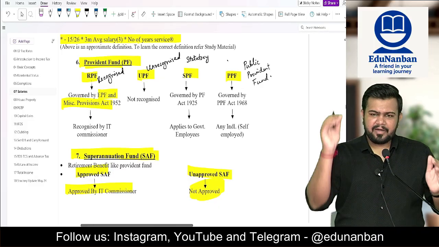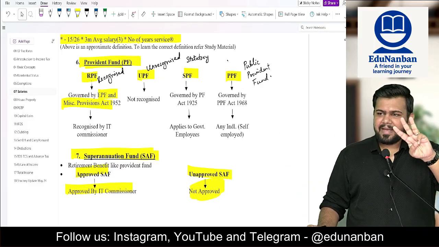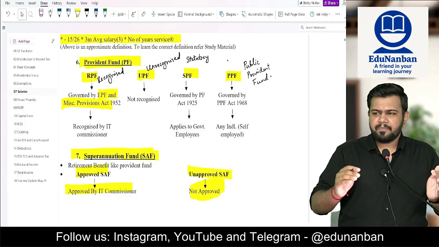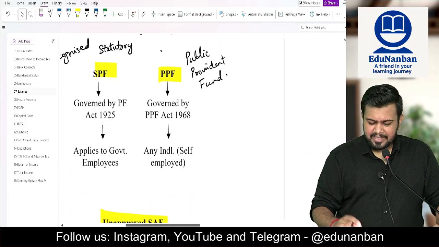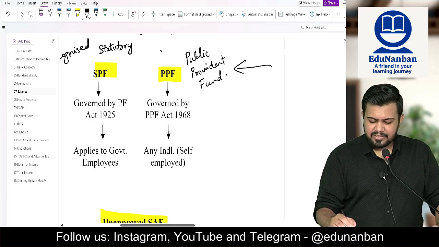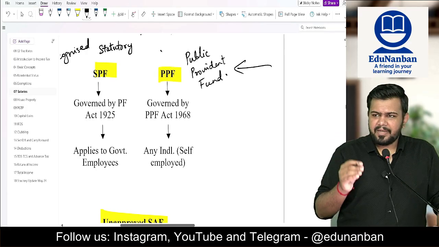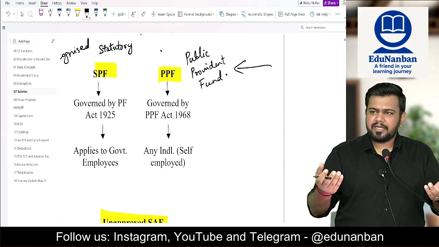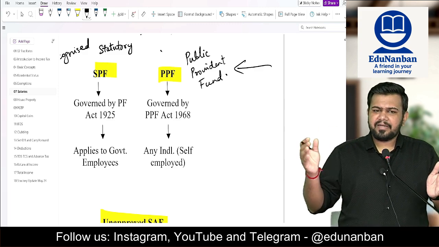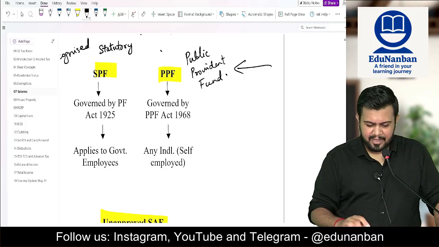So Provident Funds are of 4 types. 3 types are for employer-employee relationship, and the last one is for self-employed. So first let us see self-employed. What is self-employed? PPF, that is Public Provident Fund. In Public Provident Fund, the individual can contribute any amount, and after the specified number of years with interest he will receive back the amount.